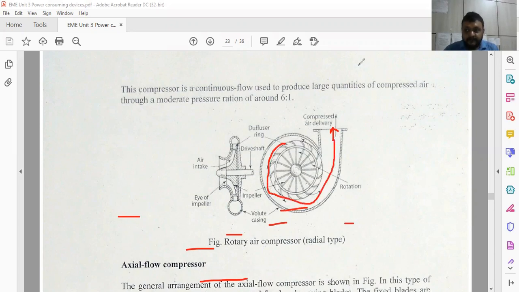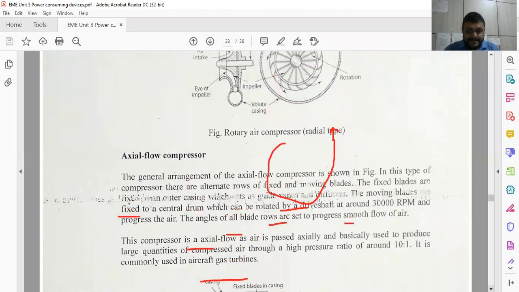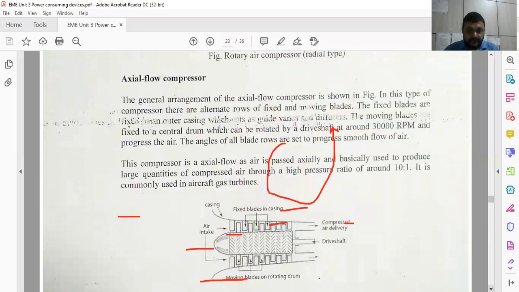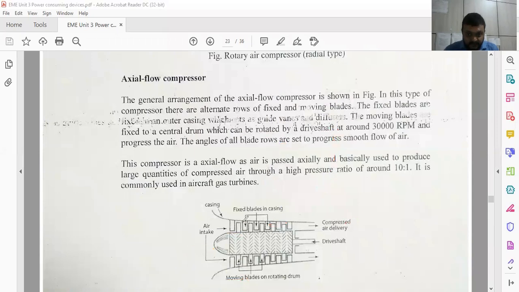And the axial flow compressor is the one where alternate rows of fixed and moving blades are used. Here you can see the figure in which fixed blades are at the top edge. These are the fixed blades, attached on both sides, and in between, with respect to the shaft, the moving blades rotate in the gap of the fixed blade casing in the axial direction.